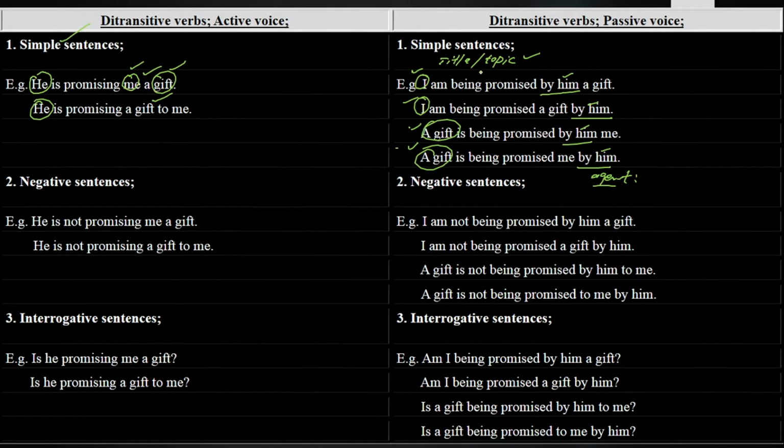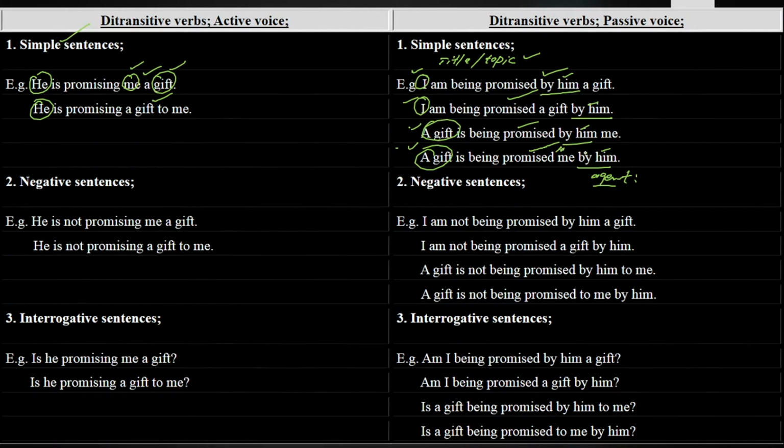Now the first way to change them: I am being promised by him a gift. I am being promised a gift by him. A gift is being promised by him to me, and a gift is being promised to me by him. Next, we have got "to" missing, you need to put it: to me by him.